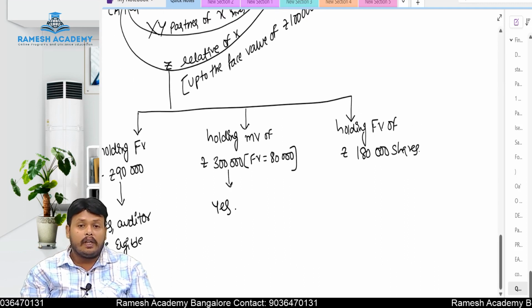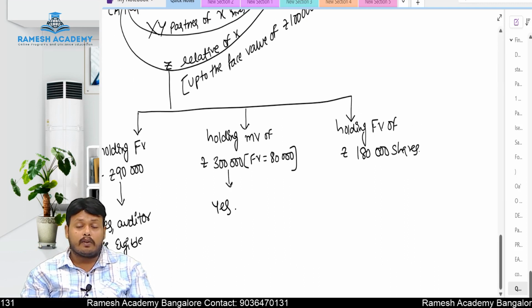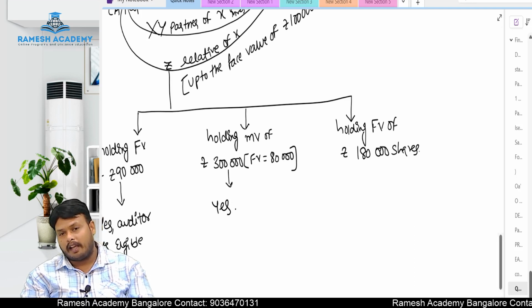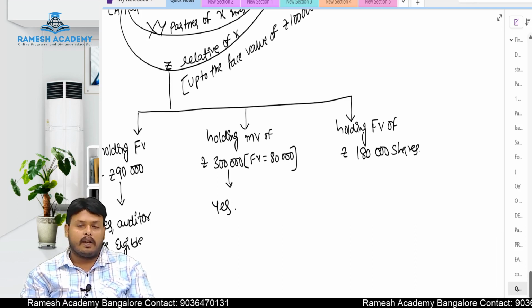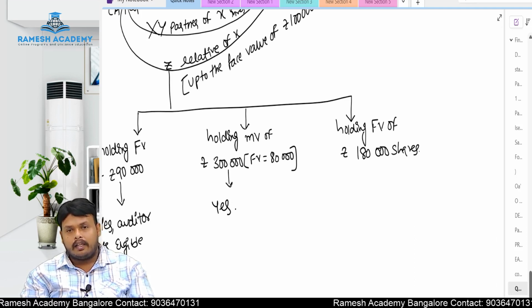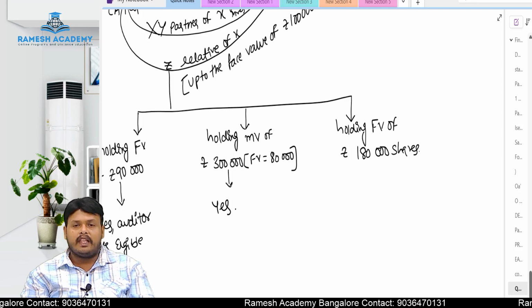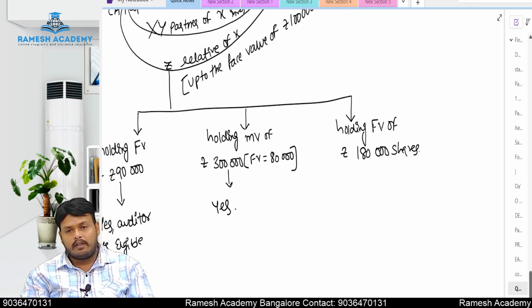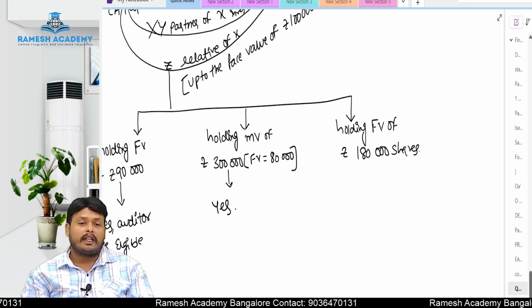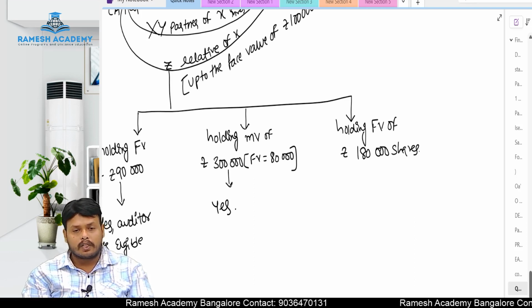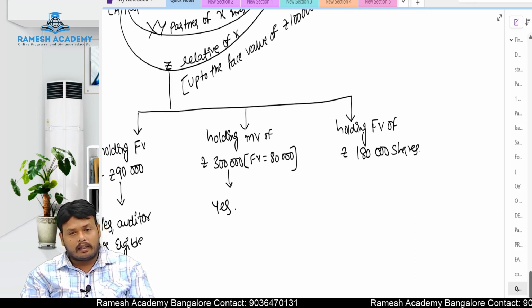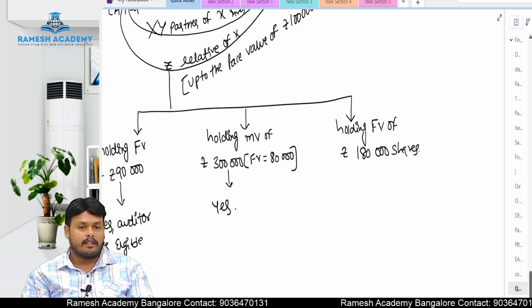Next, holding face value of rupees 1,80,000 shares, sir, at the time of taking the audit. At the time of taking the audit, one of his relative Z is holding face value of how much, Nana? 1,80,000 rupees shares. That is nothing but exceeding rupees 1 lakh. So is he not eligible to act as an auditor, sir? No. The answer is no. Here he is eligible to act as an auditor. So it is crossing above 1 lakh, no, sir? Then how come he is eligible to act as an auditor, sir?